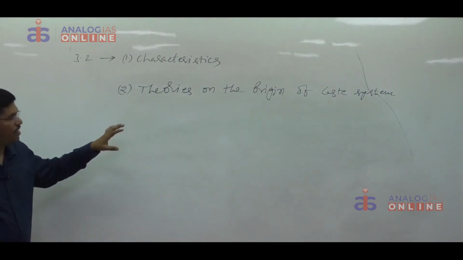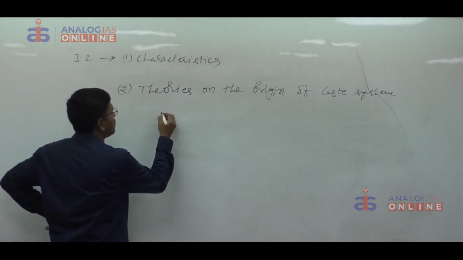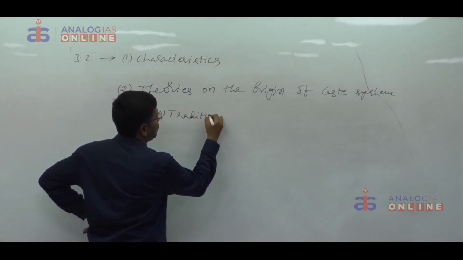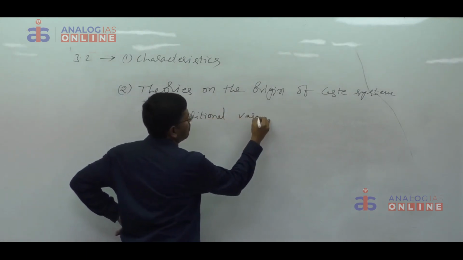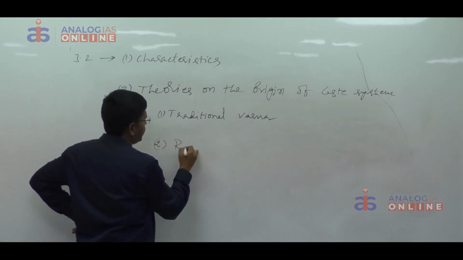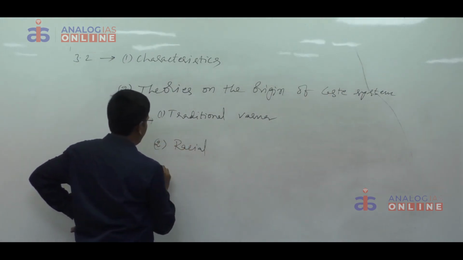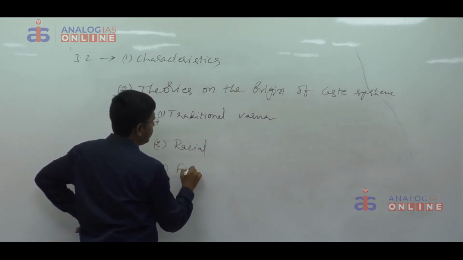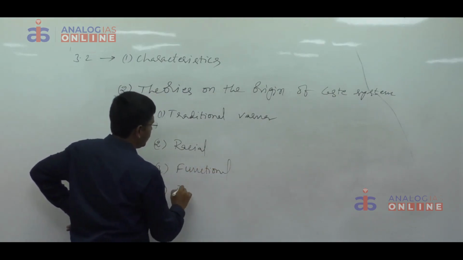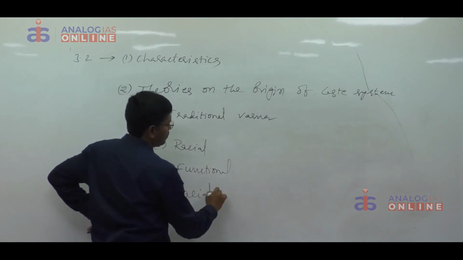But I will mention briefly. There are different theories on the origin of the caste system. First one is traditional Varna theory. Second one is racial theory. Third one is functional or occupational theory. Fourth one is racial and functional theory.